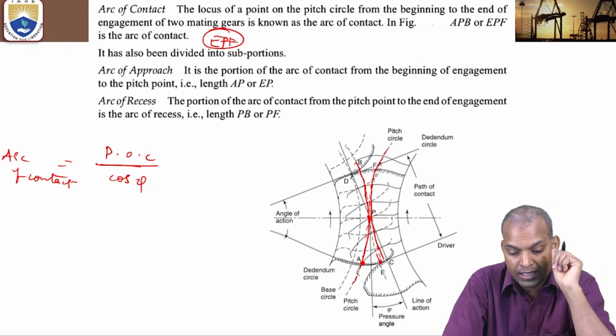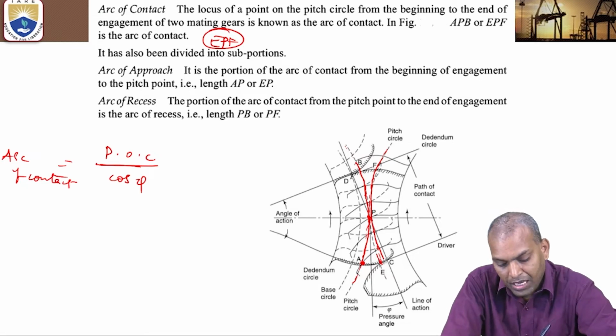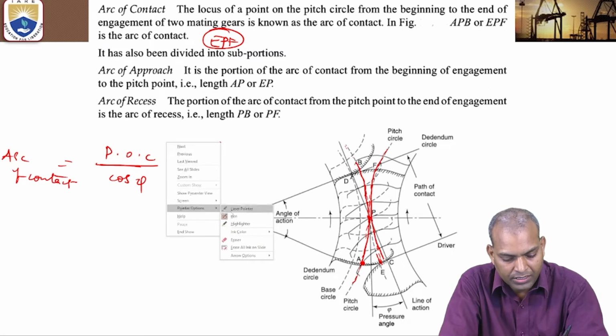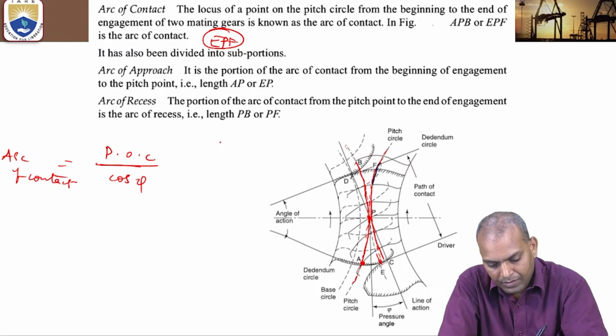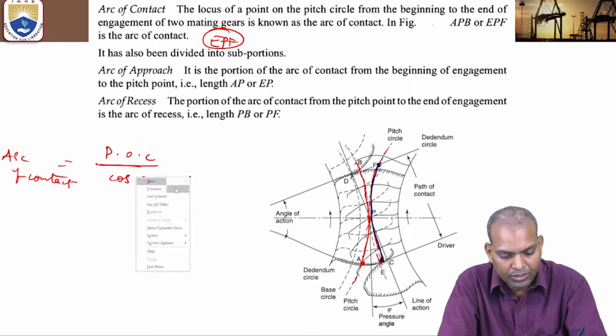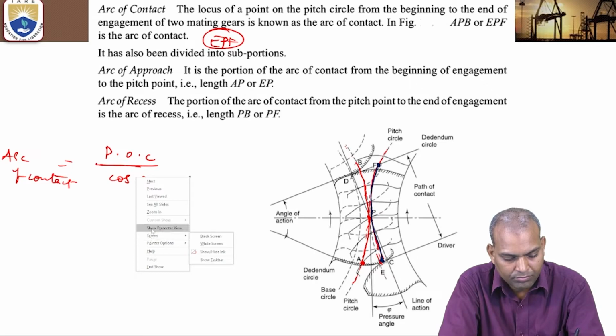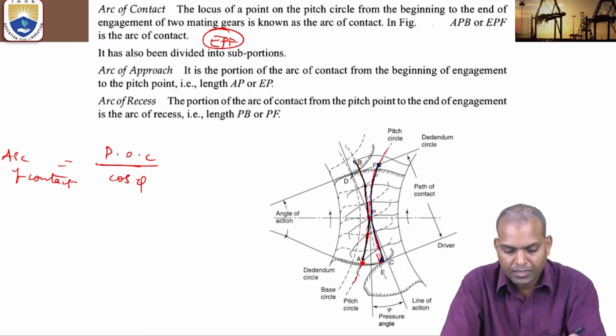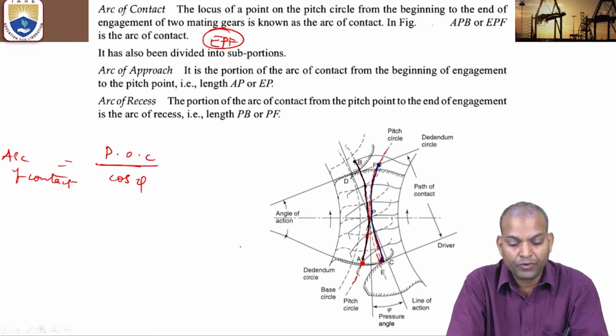For the driver gear, the arc of contact is the EPF arc. This is the arc of contact for the driver. And for the driven or follower, that is APB. That is the arc of contact of the follower.